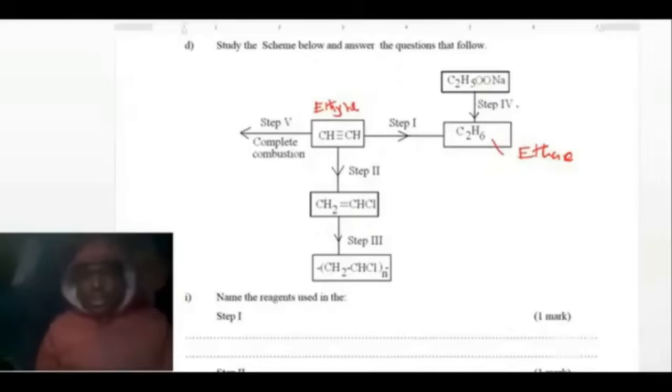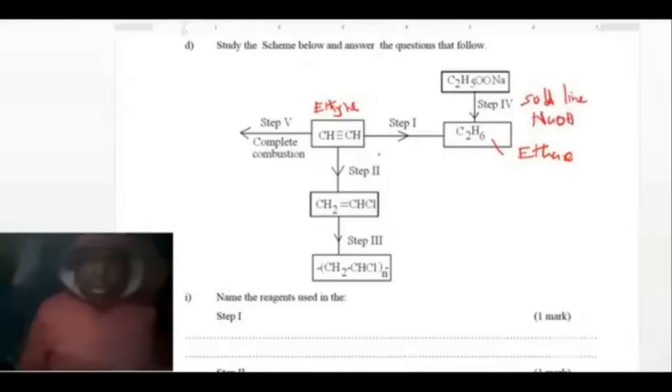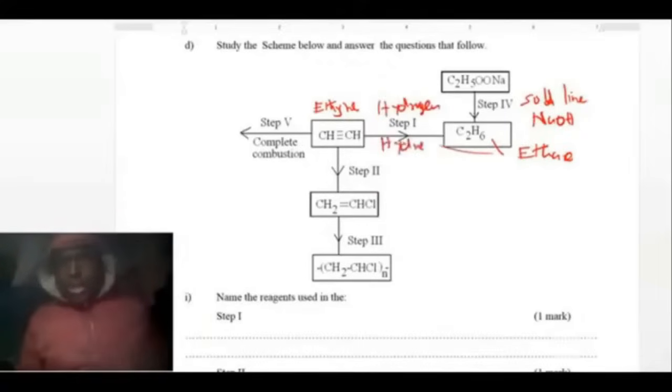The condition that we need here is soda lime, which is sodium hydroxide. The process from ethyne to ethane is hydrogenation, addition of hydrogen. So here we need hydrogen, and the conditions are a nickel catalyst and a temperature of between 150 and 250. So that is for step 1.